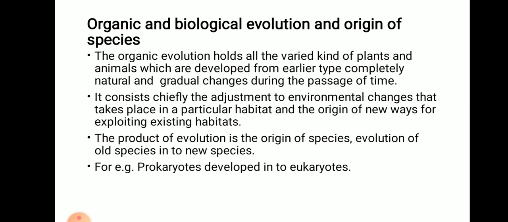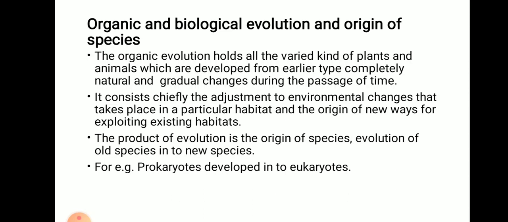It consists chiefly of adjustment to environmental changes that take place in a particular habitat and the origin of new ways for exploiting existing habitats. So the product of evolution in the origin of species is the evolution of old species into